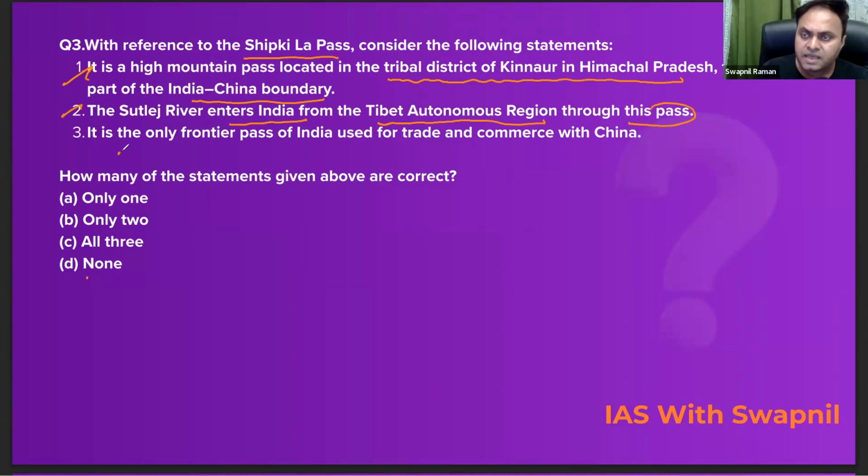The third statement says it is the only frontier pass of India used for trade and commerce with China. The statement number third is incorrect here. Why? Because the cross-border trade between India and China is conducted through Nathula Pass, which is situated in Sikkim, and then Lipu Lake Pass, which is situated in Uttarakhand.